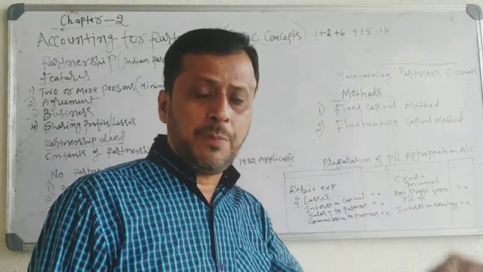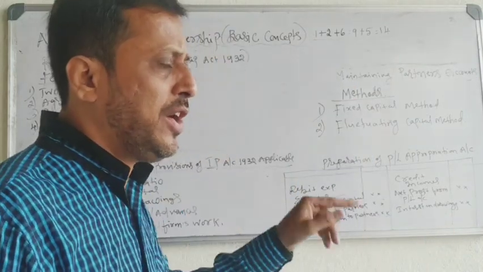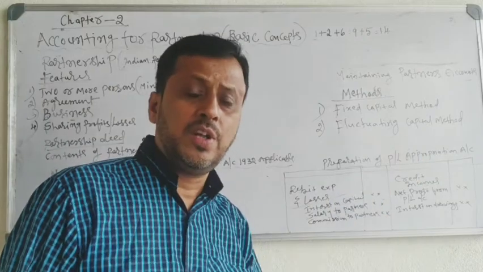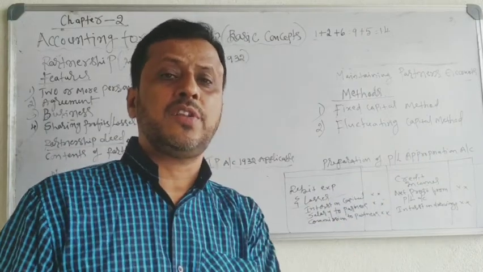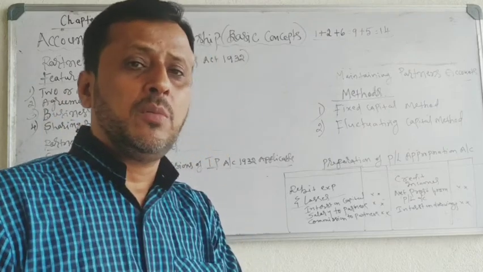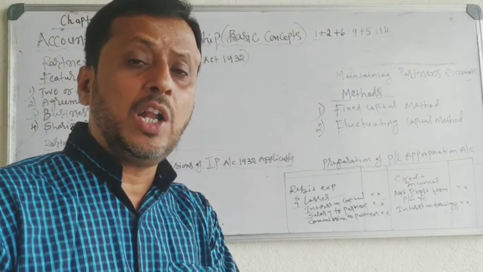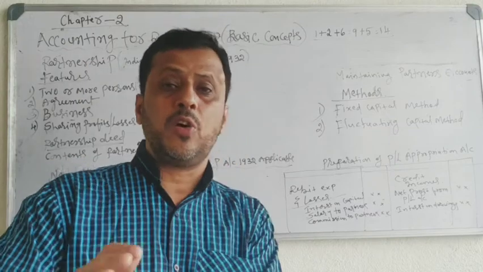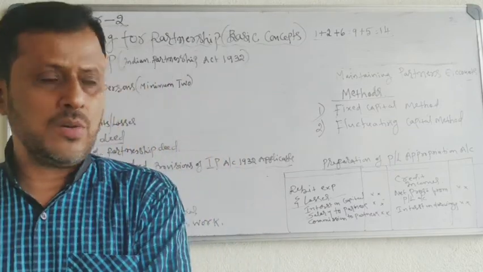The capital balance of partner is recorded in partner capital account, and all other entries like interest on capital, interest on drawing, salary, commission, share of profit will be recorded in partner's current account.